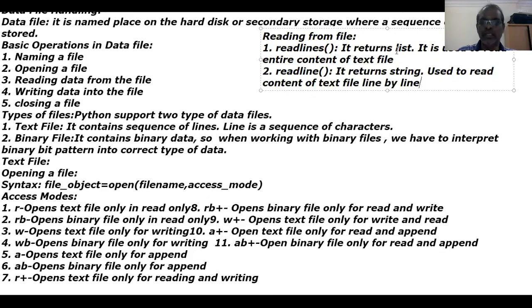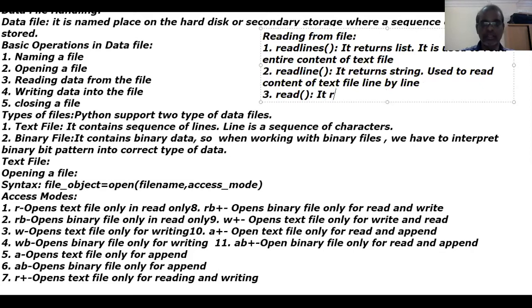It returns one list that contains 3 elements. The first element will be the first line, the second element the second line, the third element the third line. That's all. Whereas if you want to use readline, and your text file has 3 lines, you have to use readline 3 times: readline, readline, readline. That means it returns a string used to read the content of the text file line by line. That is the meaning. The third one is only read.